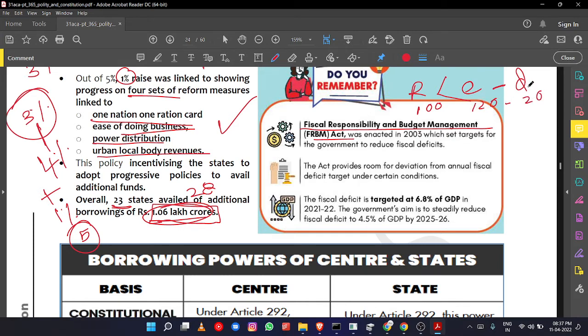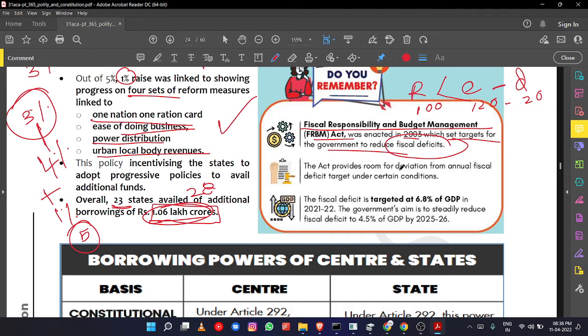So how can this deficit be managed? By taking loans. If suppose now BJP took the loan, and BJP is out of power in the next election, who has to pay for the loans taken by this government? The next government, right? So the burden is shifted to the future. In order to prevent that and to have responsible budget management, the Fiscal Responsibility and Budget Management FRBM Act was passed in 2003, which sets targets for the government to reduce its fiscal deficit.